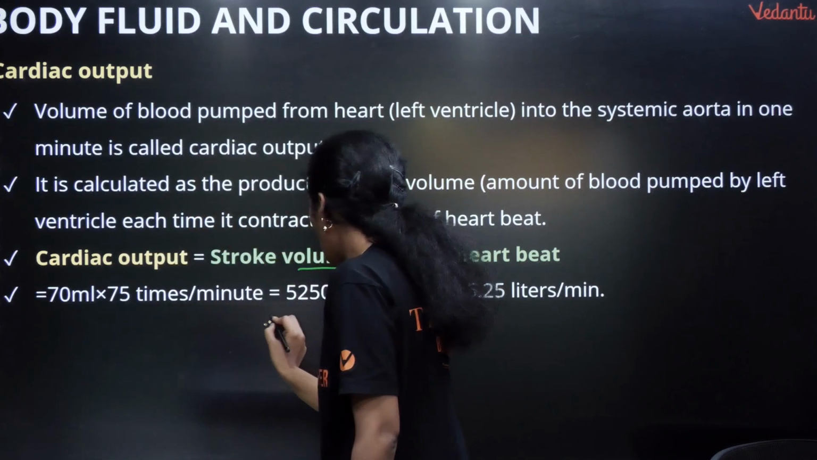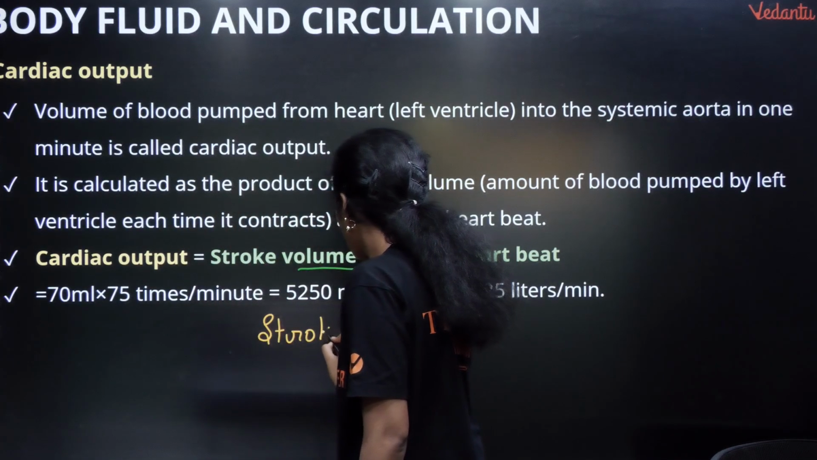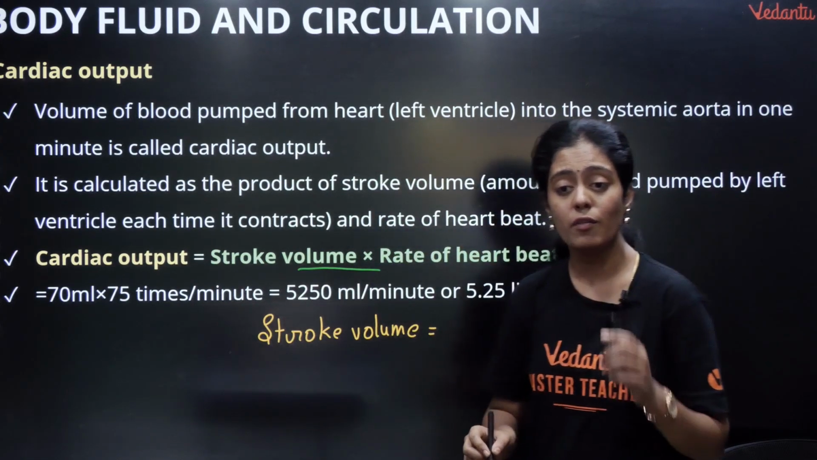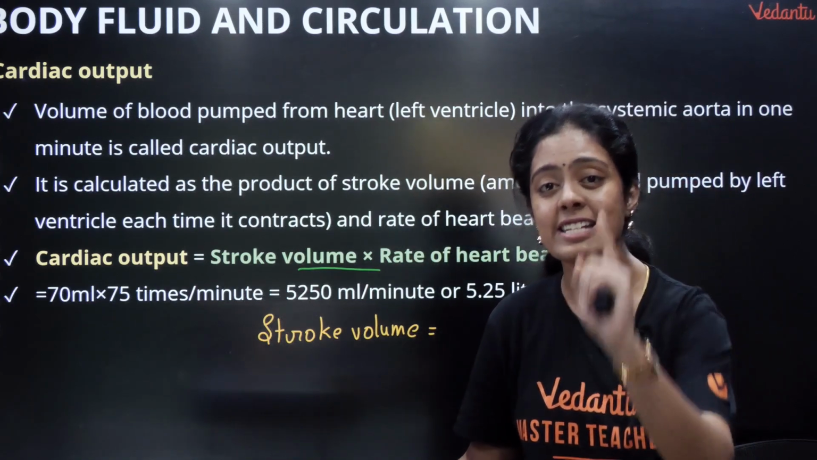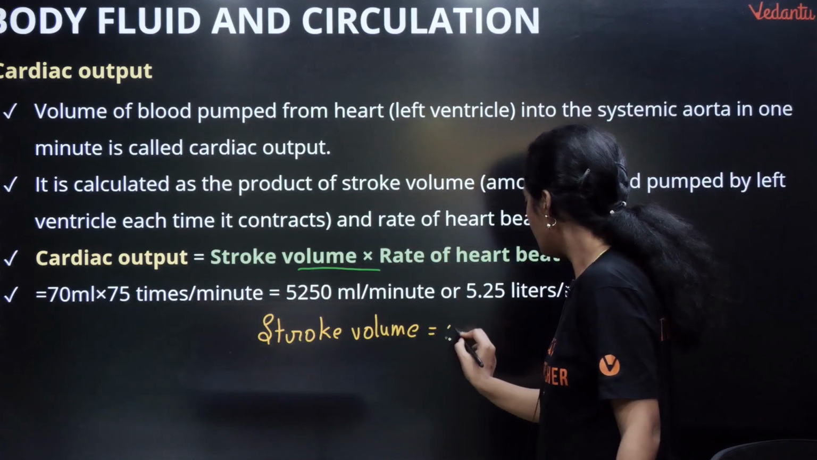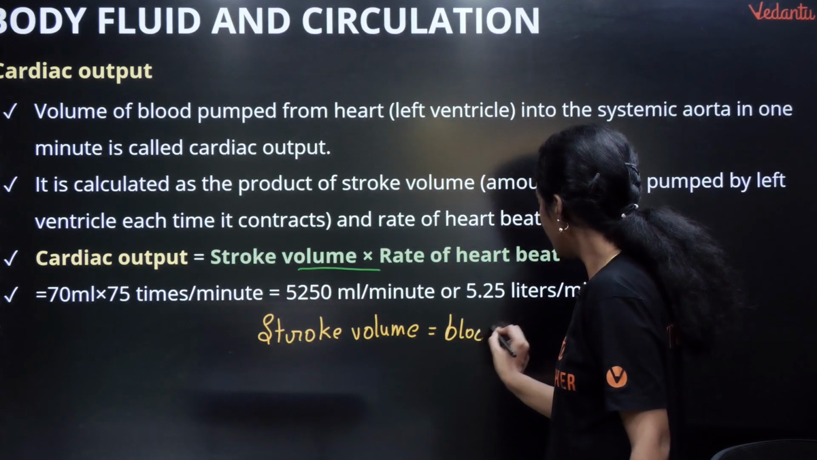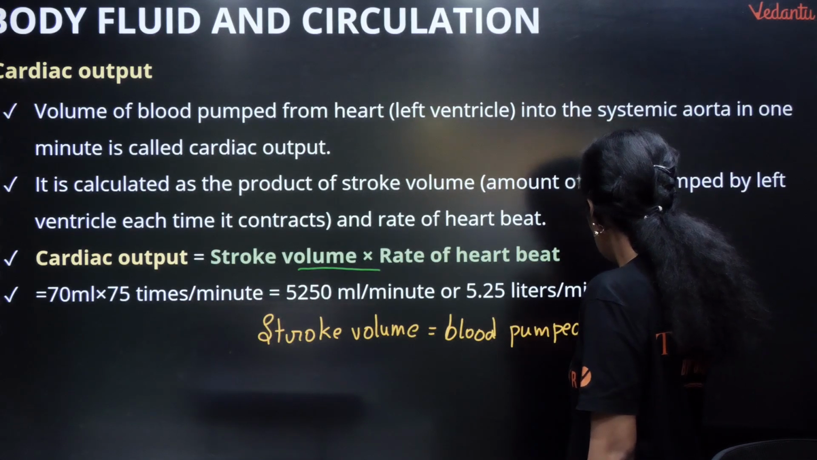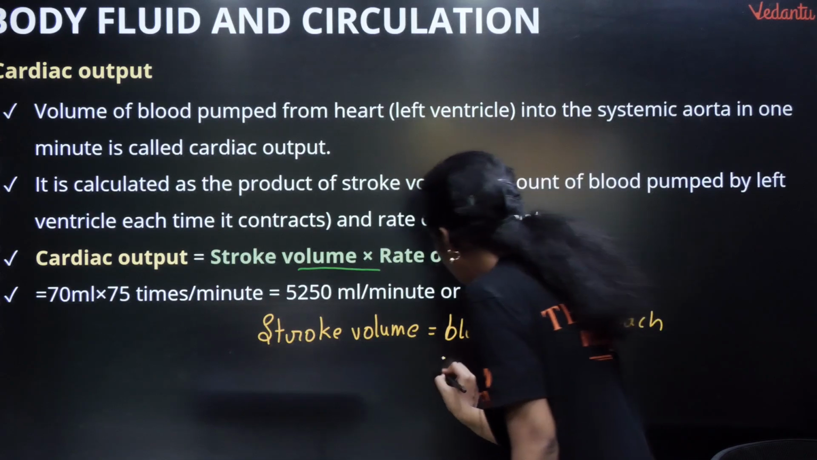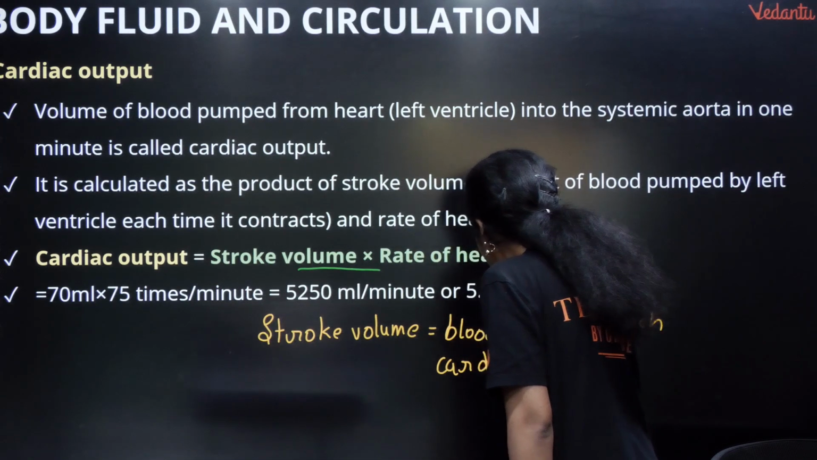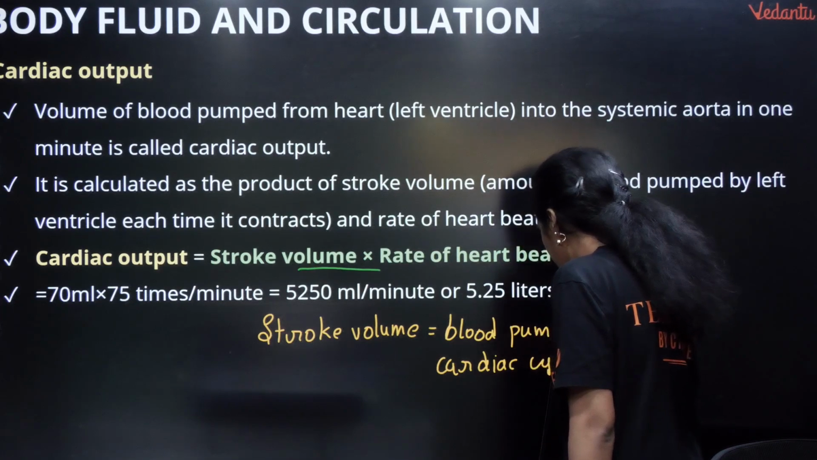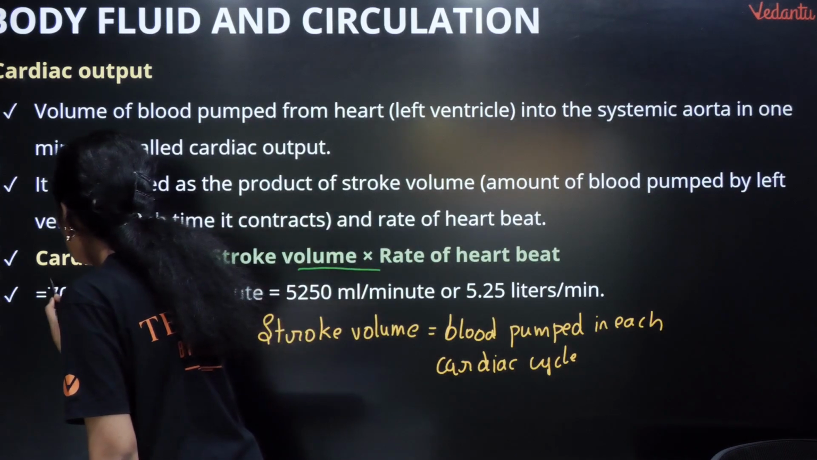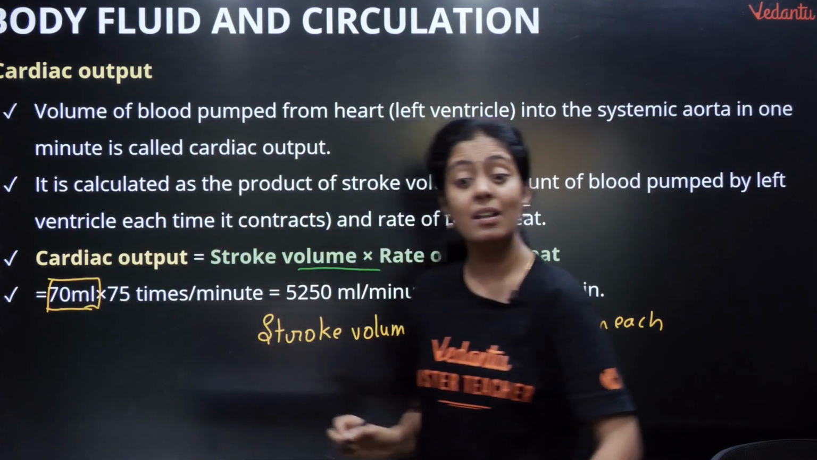Okay, first I will tell you what stroke volume is. Stroke volume is the amount of blood that is pumped out each cardiac cycle. One cardiac cycle. How can we write it? Blood pumped in each cardiac cycle. Okay, so what is that value? This is again a very important question from your NEET point of view and from your board point of view also. It is 70 ml. Stroke volume is how much, children? 70 ml.